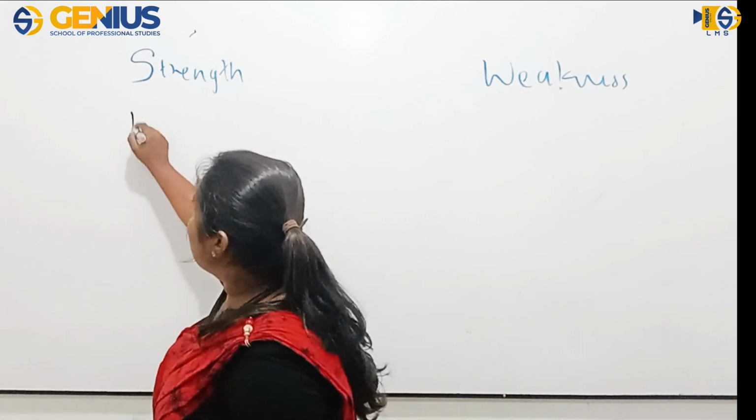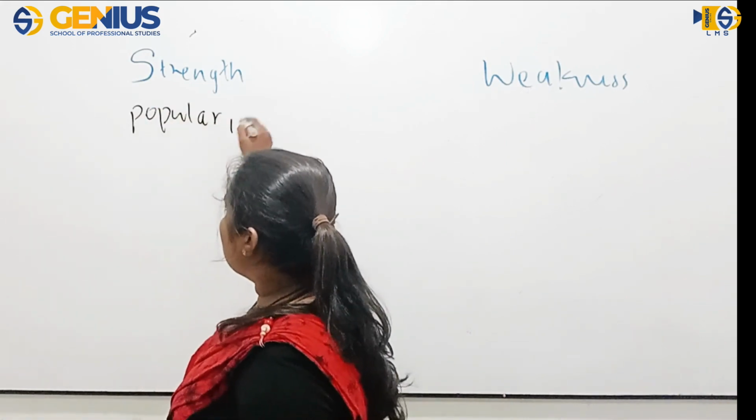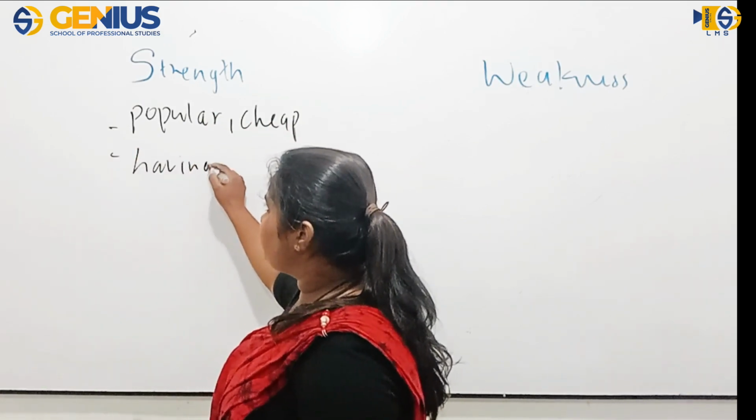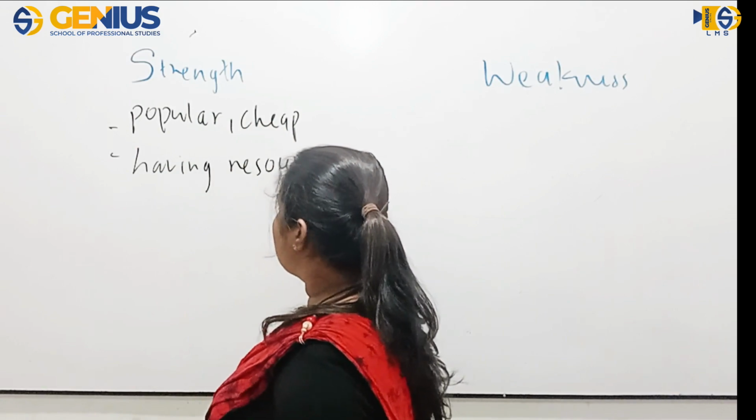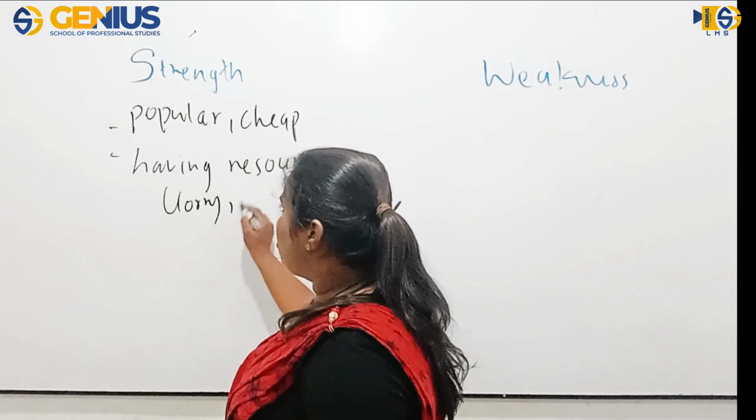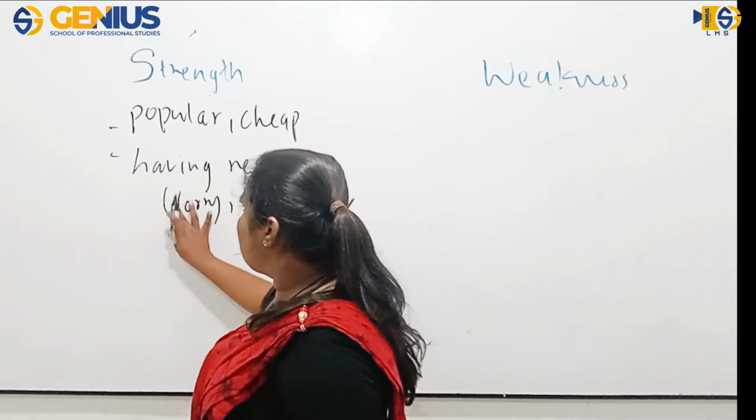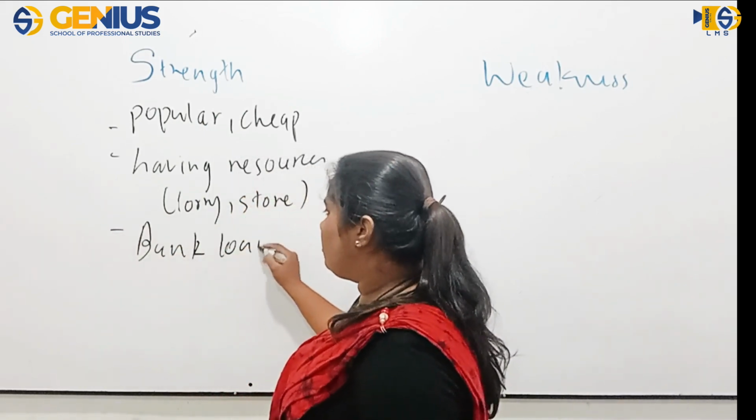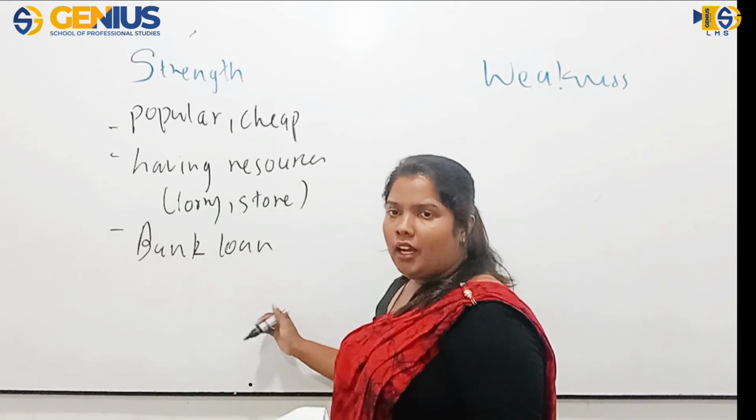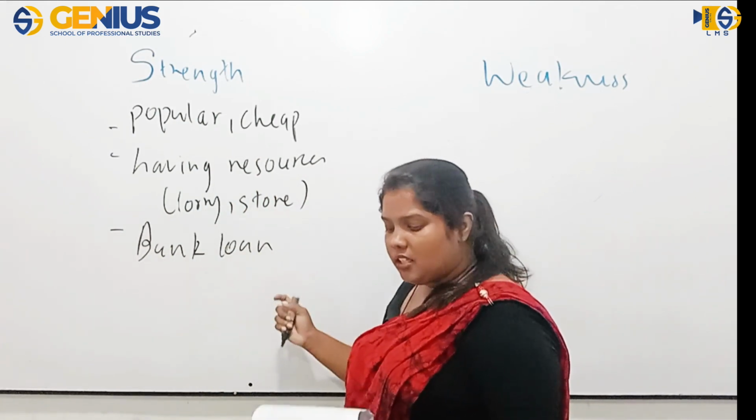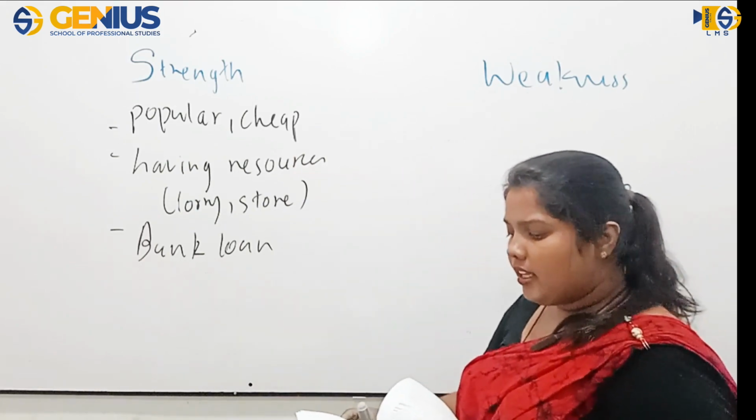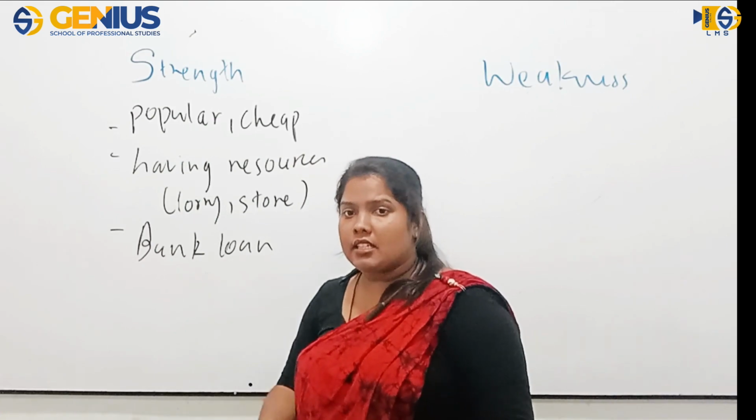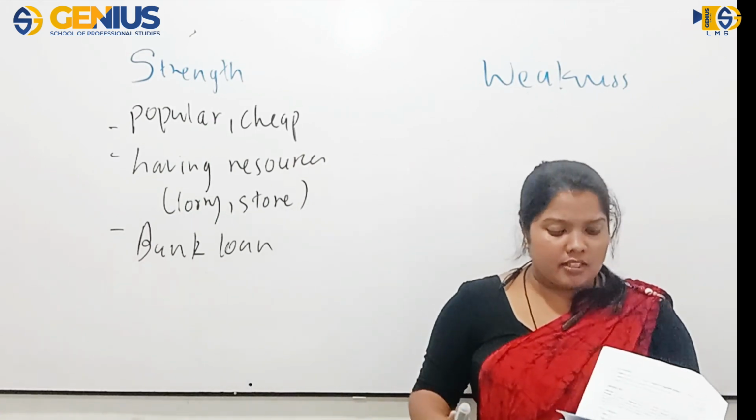What are they? Being popular, cheap, and having resources. Here resources in the sense lorry, the store, and the financial resources, that means the bank loan granted. Those are strengths of Shanta's business. And what is the next one? Weaknesses. What are weaknesses? What are the things which are negative, which are inside his business now?